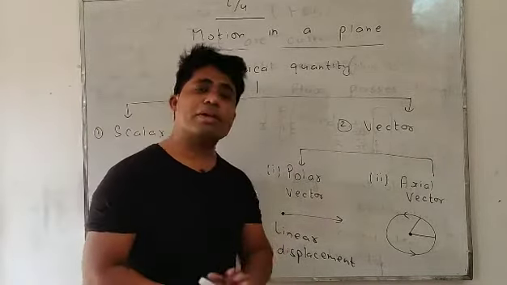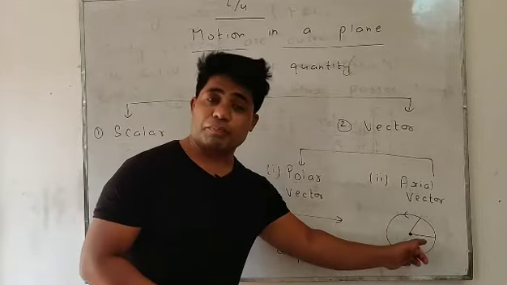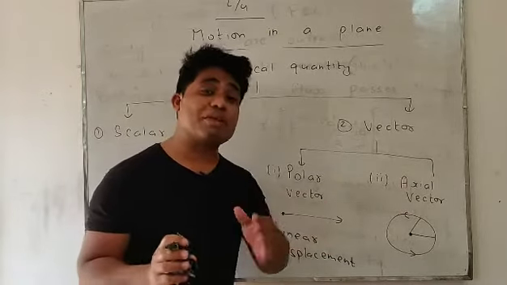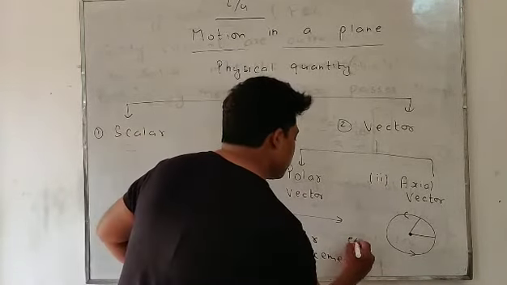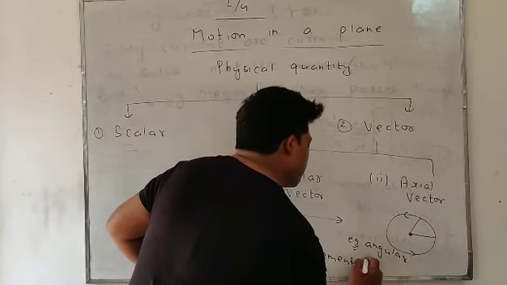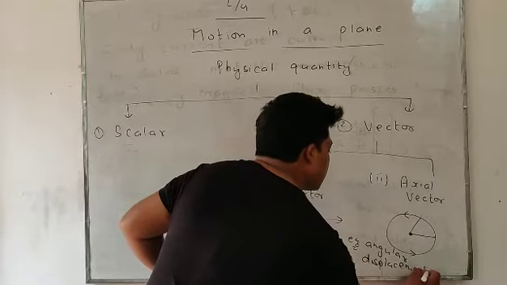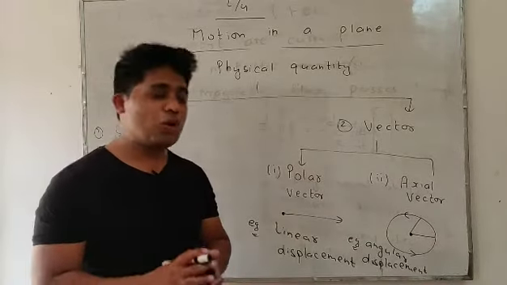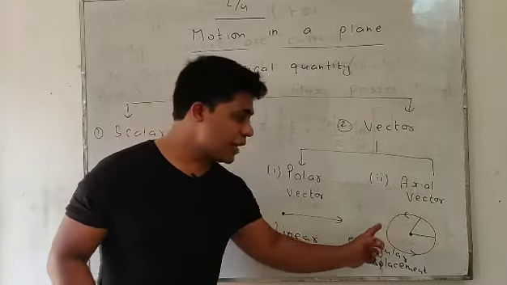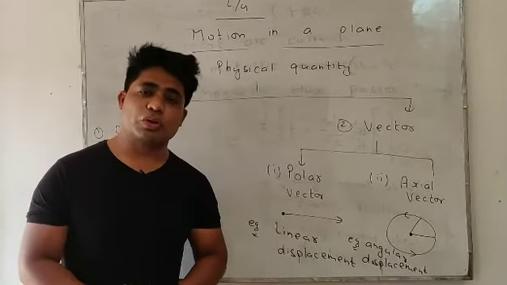On the other hand, axial vectors are those vector quantities that belong to circular motion, having no starting point of motion. Examples are angular displacement, angular velocity, and angular acceleration. These are examples of axial vectors that belong to circular motion. Polar vectors belong to linear motion. Okay, students?